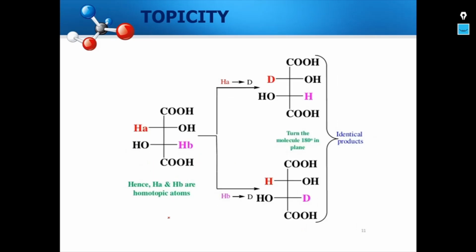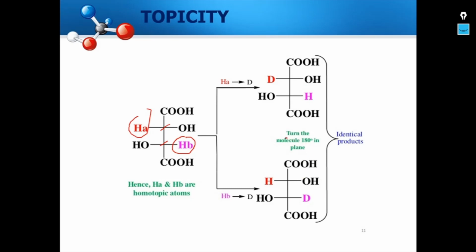Let us take another example where the connectivity of the hydrogens are different. This hydrogen is connected with this carbon, and this hydrogen is connected with this carbon. And when we replace the first hydrogen with deuterium and the second hydrogen also with deuterium, we end up with two products, and we say these two products are identical.